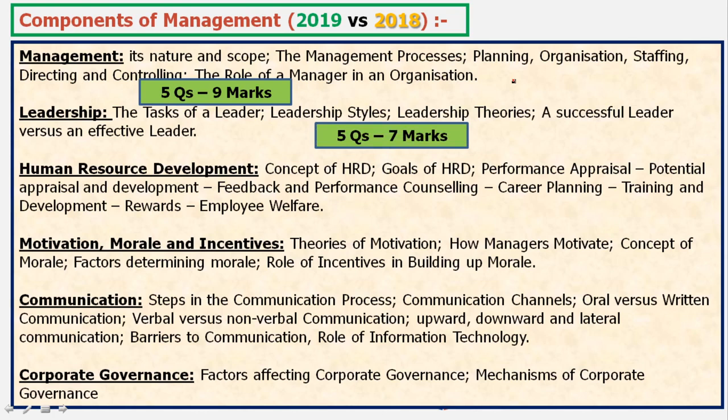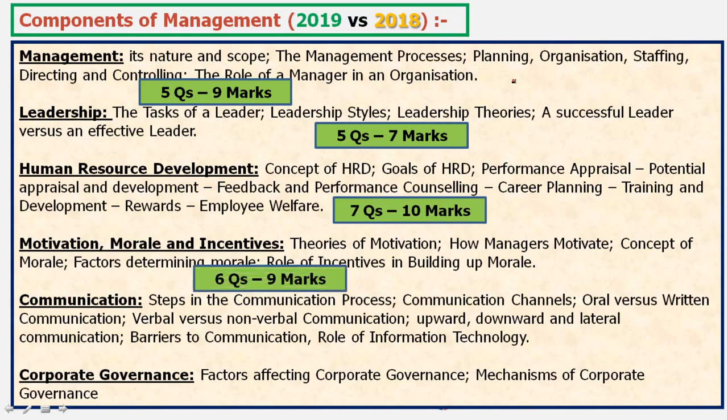You see, from management, at the end we had around 2 to 3 questions, so that increased the tally of management. Human resource development, there were 7 questions, 10 marks. Motivation, morale, incentive, 6 questions, 9 marks. So we are seeing that management, leadership, human resource, motivation all have more or less equal weightage in terms of number of questions and marks. Communication, 2 questions, 4 marks. Corporate governance, 3 questions, 6 marks. Right, so this is the pattern or the marks distribution of 2019.